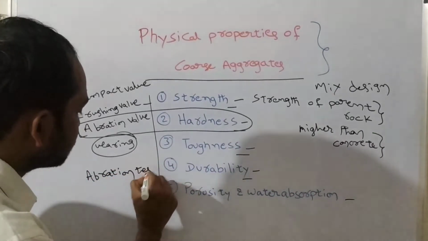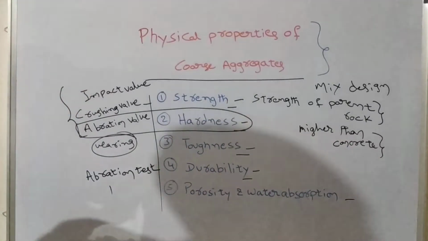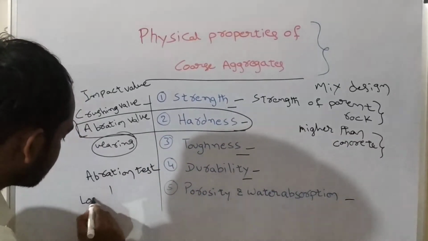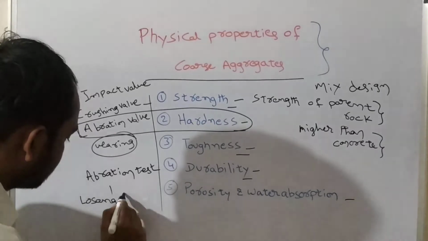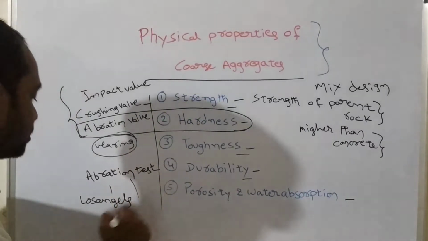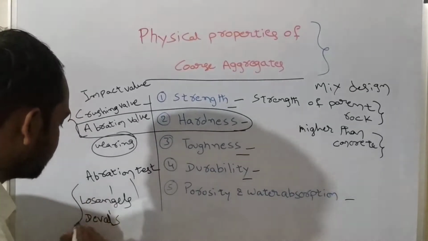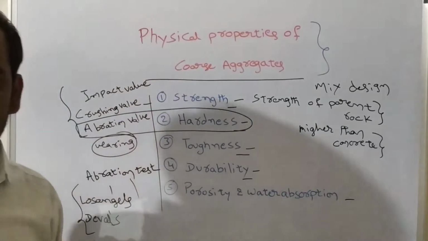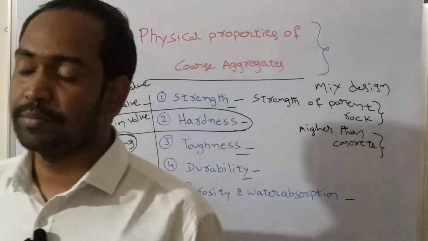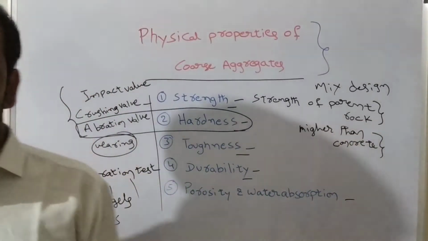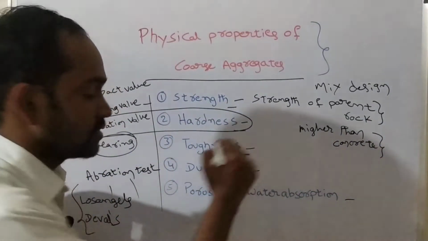Okay, now the abrasion test we can conduct by using two machines. The first one is the Los Angeles abrasion testing machine, and the next one is the Deval abrasion testing machine. By using these two machines we can calculate the abrasion value. And the next one is toughness.